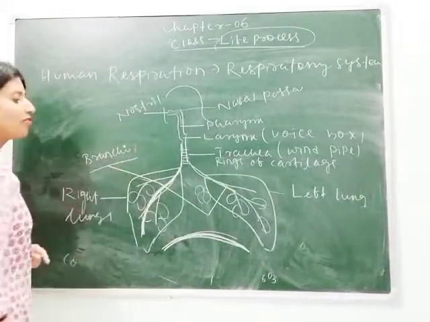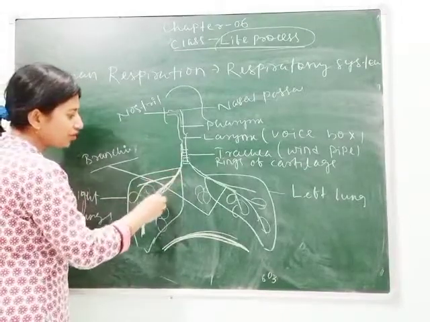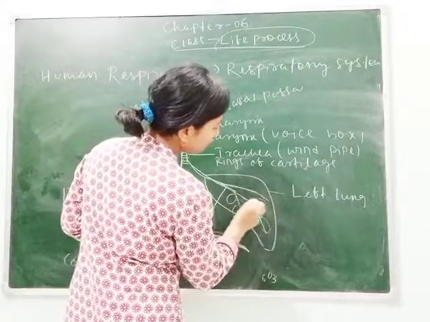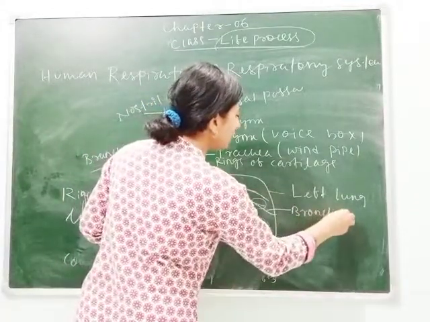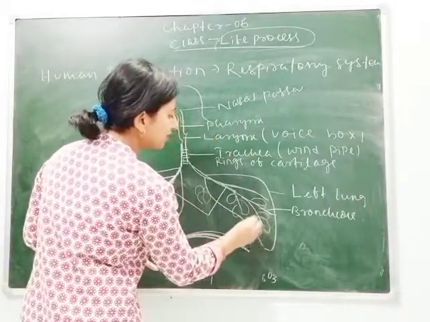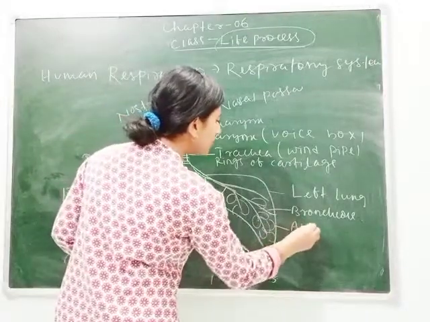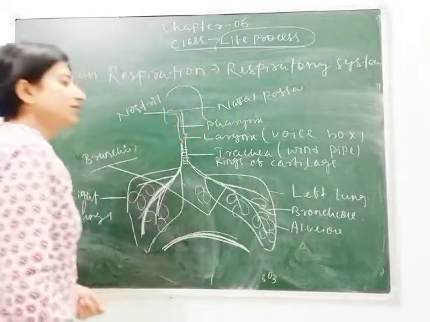This is your bronchi. From the bronchi, some bronchioles arise. These are the bronchioles. And from the bronchiole, numerous, millions of alveoli arise, which are balloon-like structures. They are called alveoli. Clear?